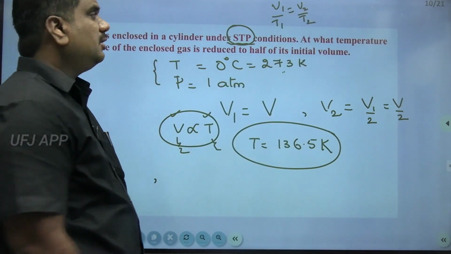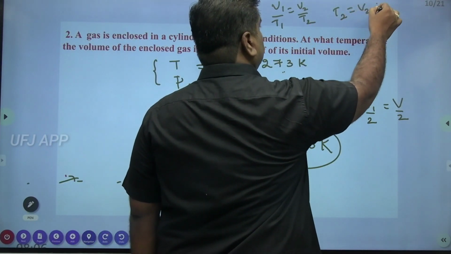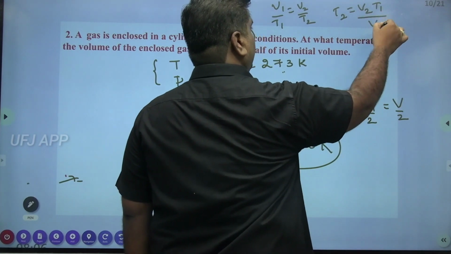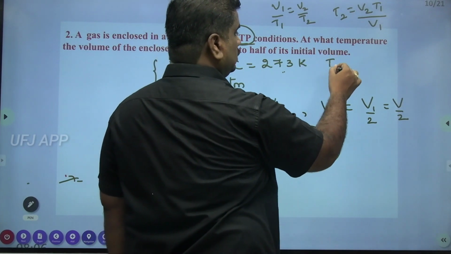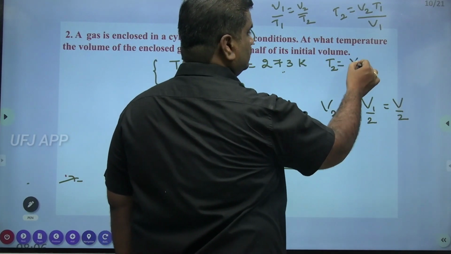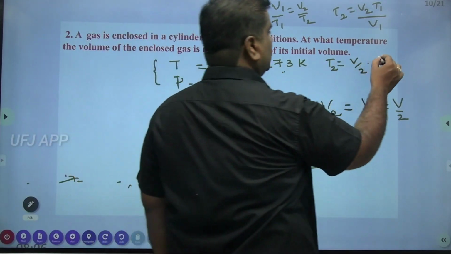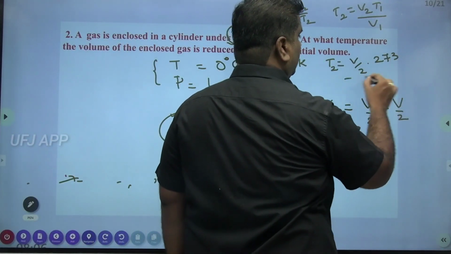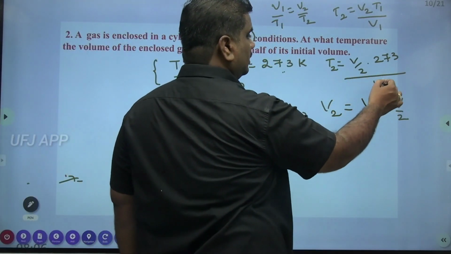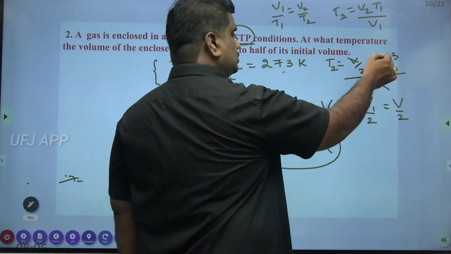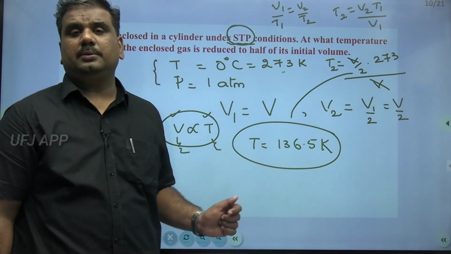So we are supposed to calculate the value of T2. T2 equal to V2 into T1 divided by V1. What is the value of V2? So T2 equal to V by 2 into, what is the value of T1? T1 is 273 Kelvin, divided by, what is the value of V1? V1 is nothing but V. So V and V will get cancelled. 273 by 2, this is nothing but 136.5 Kelvin.